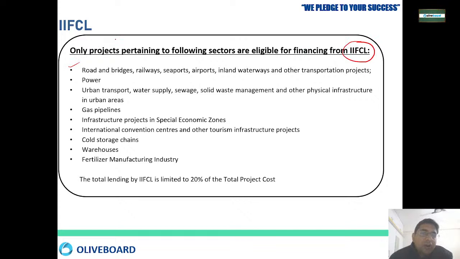Like if you are building any road, railway, highway, seaport, urban transport, water supply, sewage, gas pipelines, infrastructure, special economic zones, then cold storage, warehouses, fertilizer. These are all the projects that are being sanctioned. If you are bringing any kind of this project, you will get funding from IIFCL.